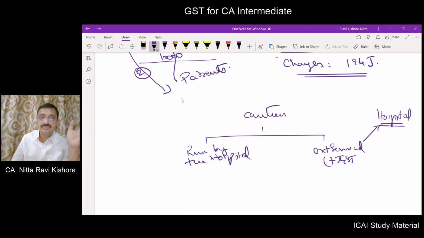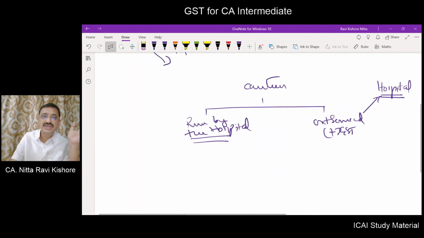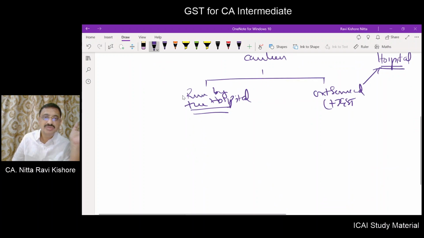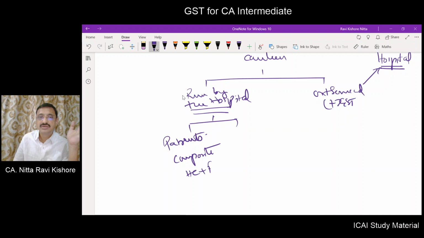Now, if the canteen is run by the hospital itself, and food is provided to the patients, then this will come under composite supply, meaning healthcare plus food. Here what is the predominant service? Healthcare. This is exempt. So food will also be exempt.